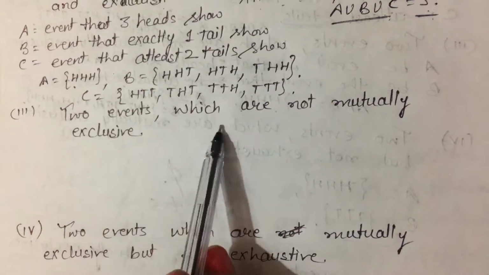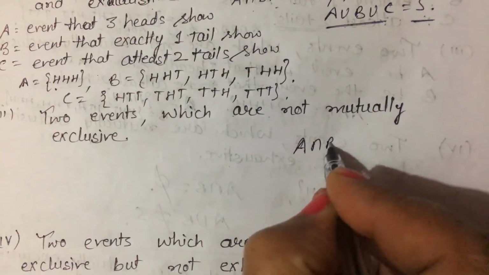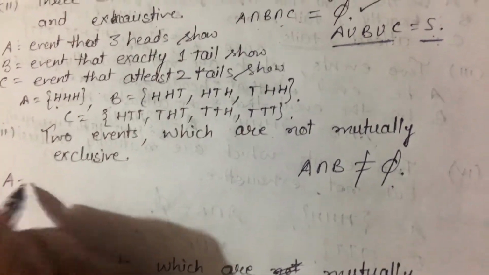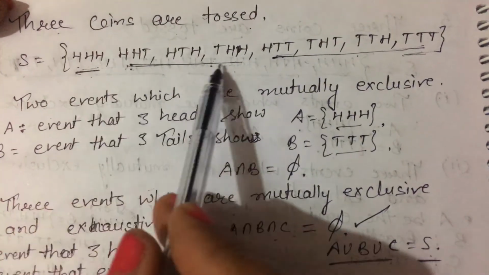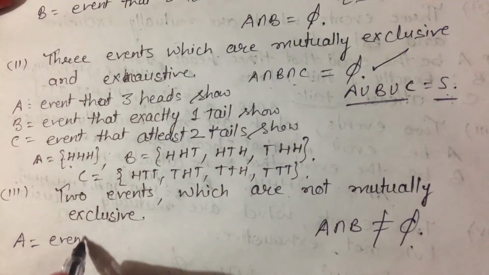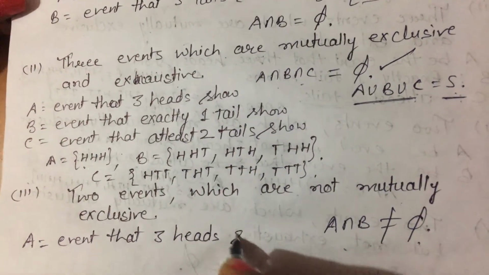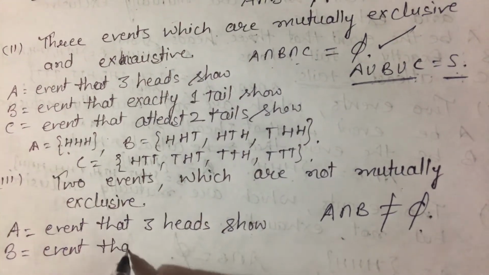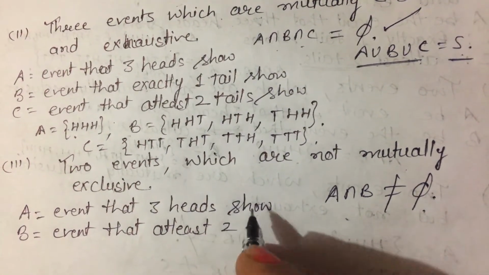Now third part, 2 events which are not mutually exclusive. Not mutually exclusive means their intersection should not be equal to phi. So I am taking, let A be the event in which HHH comes, and I can take B as the event of at least 2 heads, in which HHH will also come. So A is the event that 3 heads show, and B is the event that at least 2 heads show.